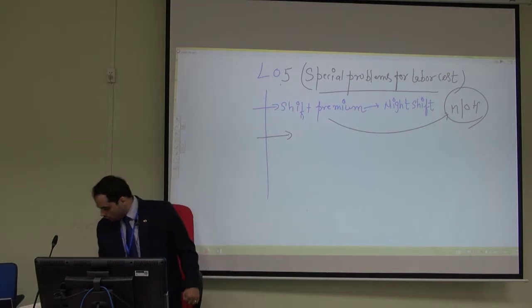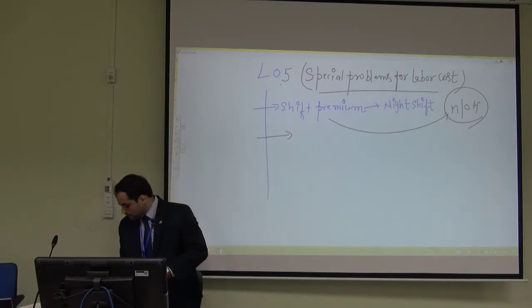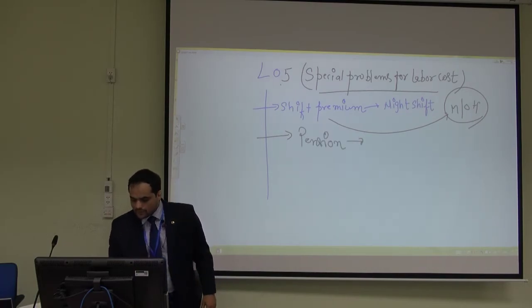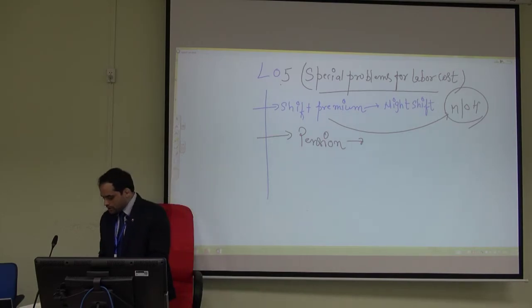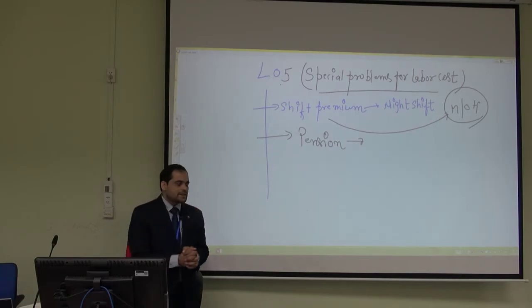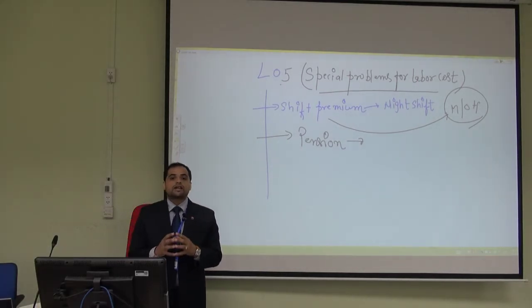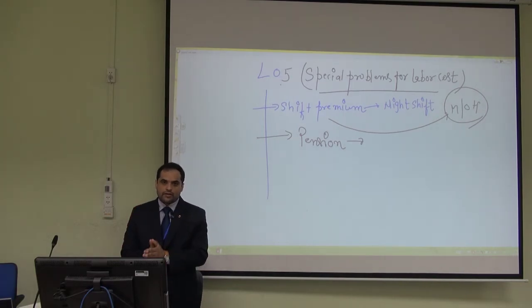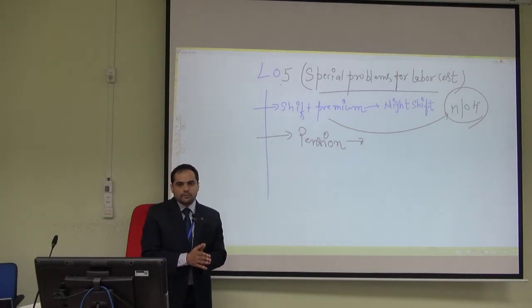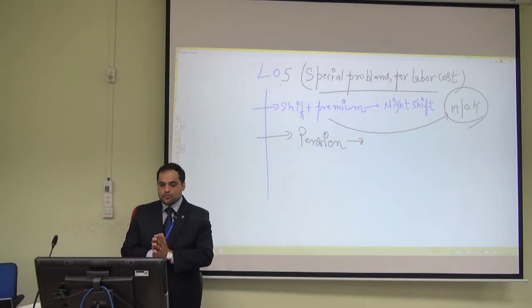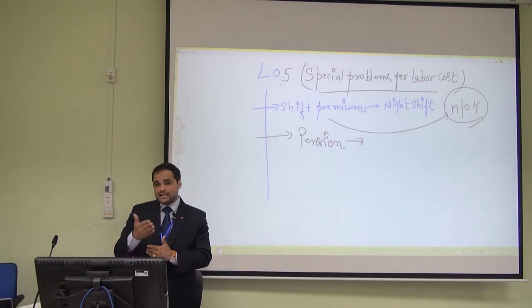So now we move on to the next one. The next one is the pension. You know that the pension is basically a promise to provide income after retirement. Right? So the worker retires from the job, and the company promises to pay regular money over a period of time. So that's the minimum income.